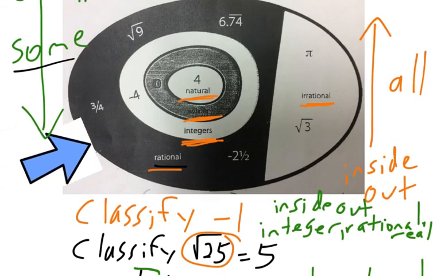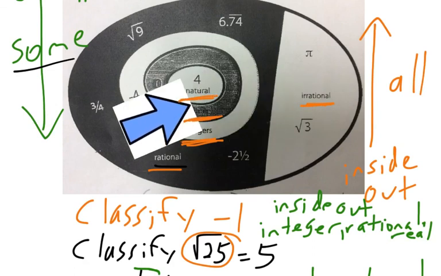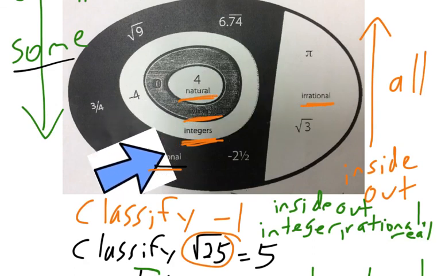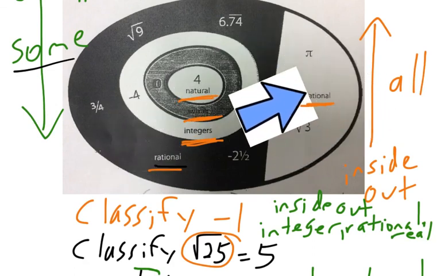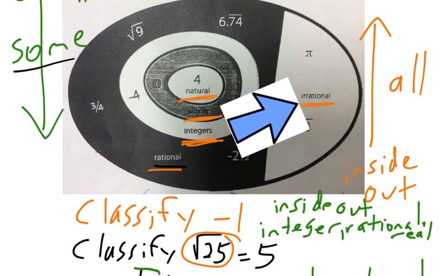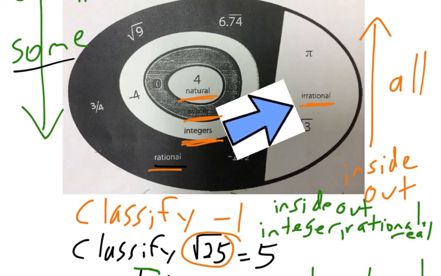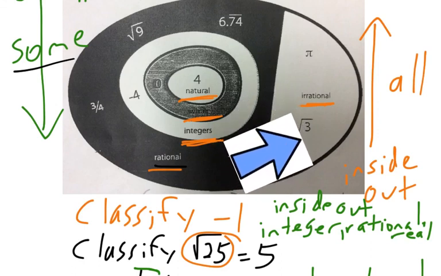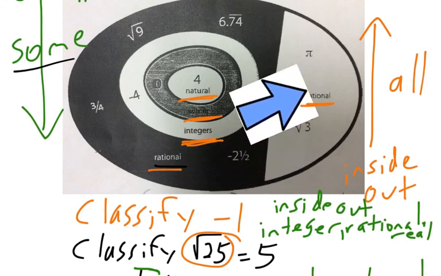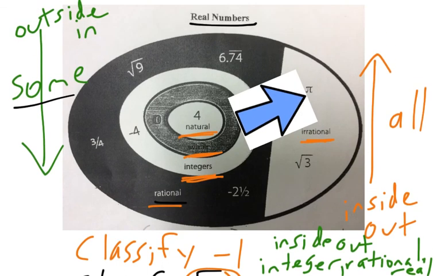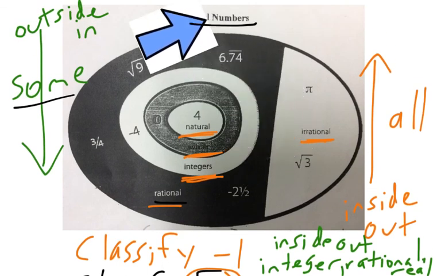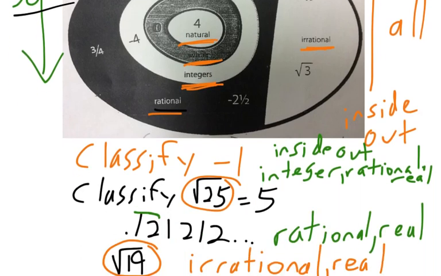Again, this is how you look at it. Is it natural? No. Is it whole, integer, rational? No. So we got to look over here. Is it irrational? Yes, because it has a decimal that doesn't repeat or terminate. And remember, those are all the square roots and any number that has pi. So it's irrational. If it's irrational, it's also real.